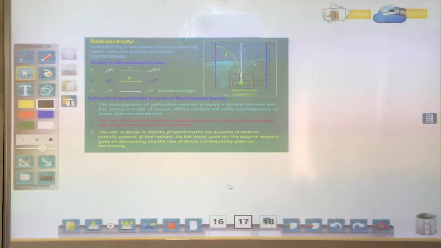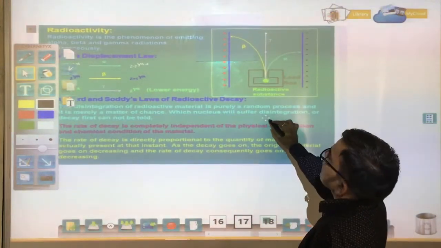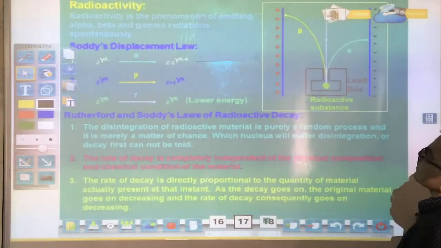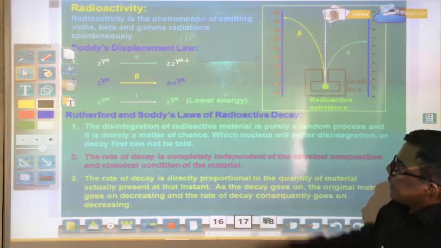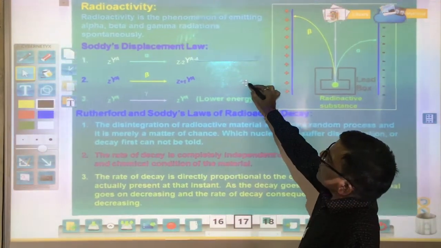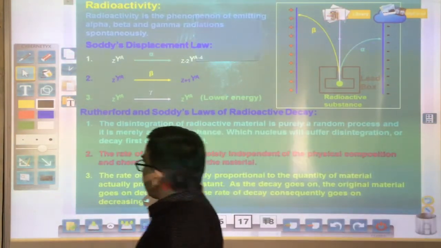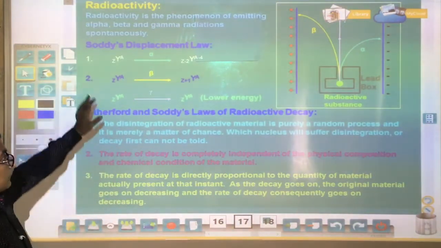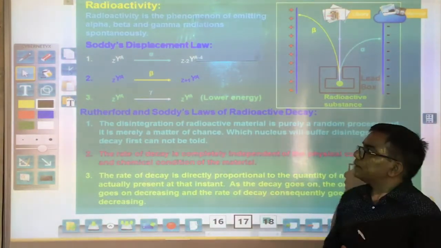This is the topic radioactivity. Radioactivity is the phenomenon of emitting alpha, beta and gamma radiation spontaneously. This equation is called Soddy's displacement law, and with the help of this law we can see there are two laws: one is charge conservation and the second is mass conservation.